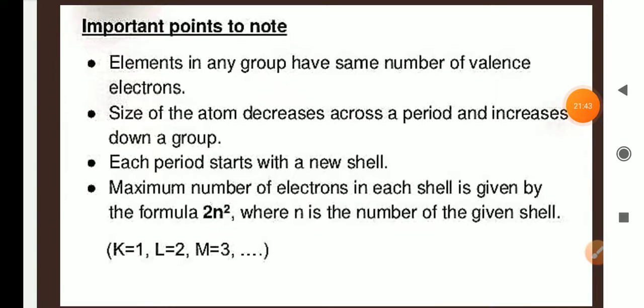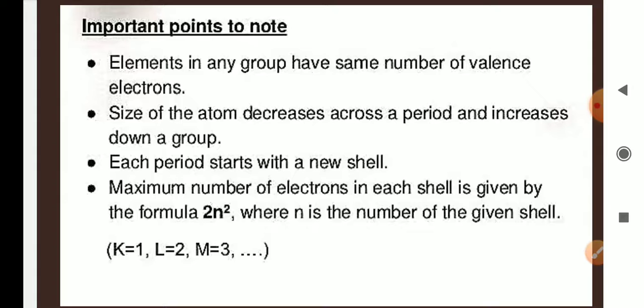Elements in any group have the same number of valence electrons. The size of the atom decreases when you move across a period and increases when you come down a group. Like 2, 8, 1 in case of sodium, and then for potassium 2, 8, 8, 1. So the size of the atom is increasing down the group.